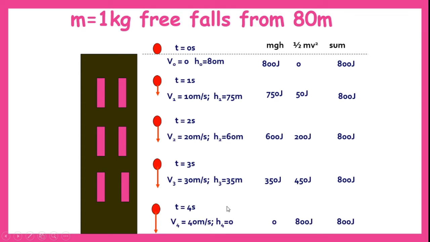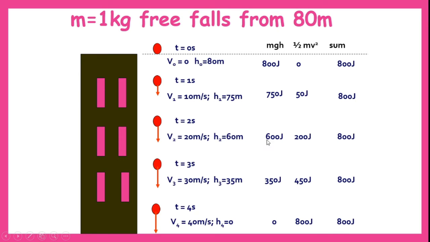In the last case also we will calculate. When t is equal to 4 seconds, we have reached the maximum velocity, that is 40 meters per second, and minimum height, that is equal to 0, because the ball has hit the ground. When we calculate mgh with this value, we get potential energy as 0 and kinetic energy as 800 joules. When we sum up these two energies, again we get the same sum, that is 800 joules.